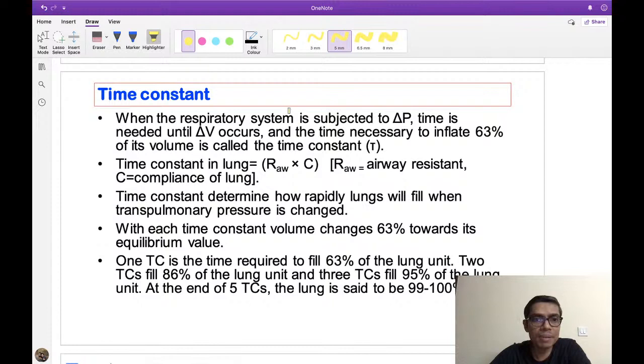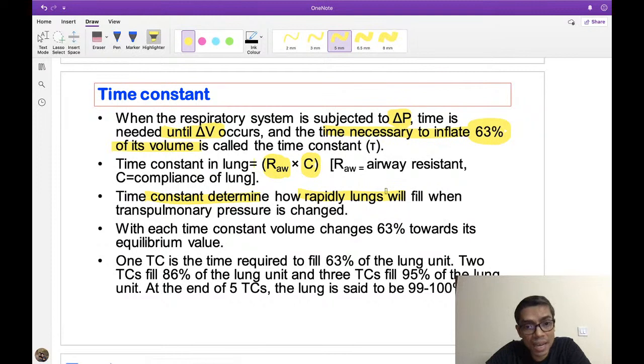All of the concepts that we have discussed here I have written over here. Okay, so look at this, whatever is written in the book. So when respiratory system is subject to change in pressure, it needs some time to change in volume. That means increase or decrease in lung volume takes some time, obviously, and the time necessary to inflate the lung to 63% of its volume is called the time constant. Time constant is equal to RAW, that is the airway resistance, multiplied by C, that is the compliance of the lung.